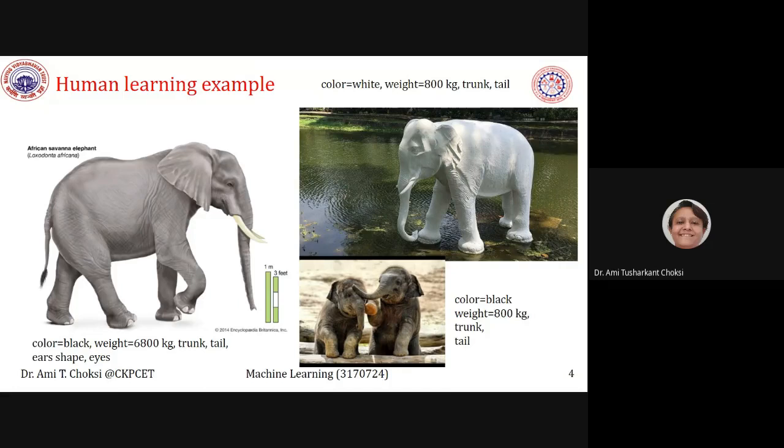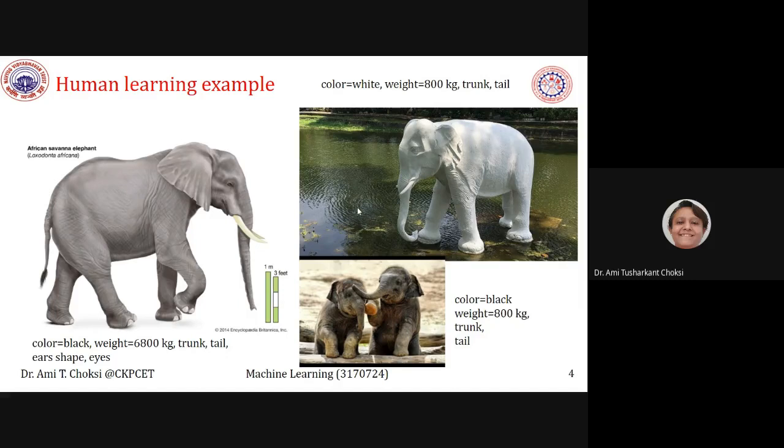That's what we believe on seeing the photo. Now, if I show this photo and ask you, you may not tell it as an elephant, but I'll say that this was an elephant, this too is an elephant.